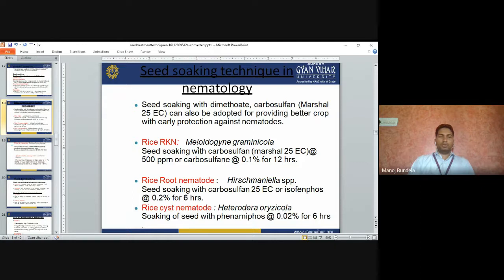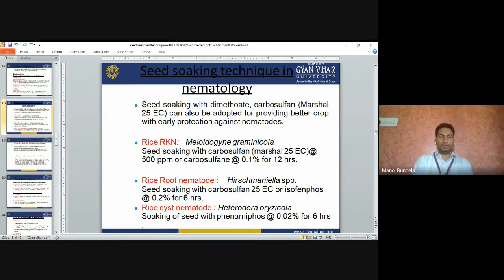Rice root knot nematode, Meloidogyne graminicola: seed soaking with carbosulfan, Marshall 25 EC, 500 ppm or 0.1% for 12 hours. Rice root nematode: seed soaking with carbosulfan 25 EC or isofenphos 0.2% for 6 hours.